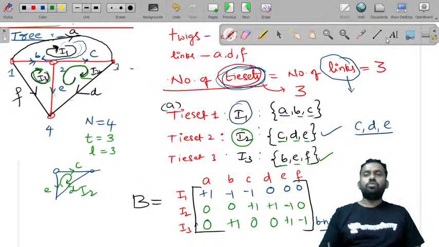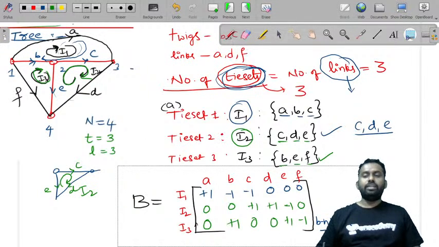So let us conclude some points from this and see what will happen in the next.